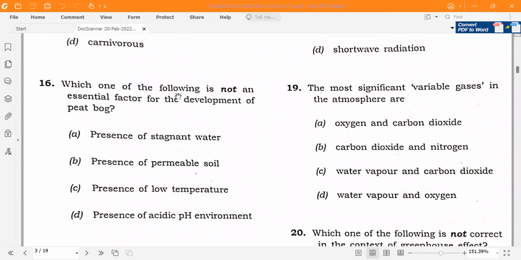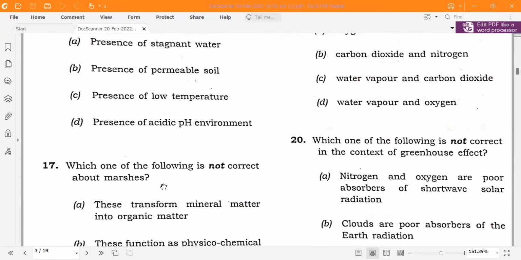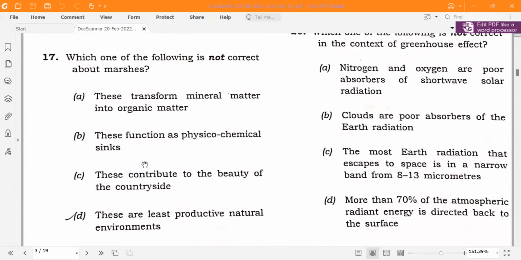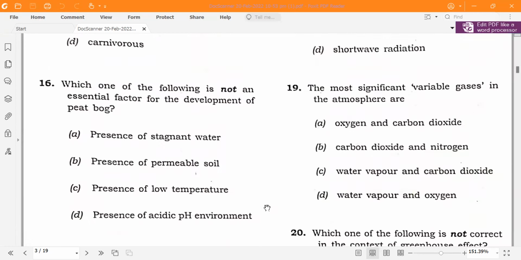Which one of the following is not an essential factor for the development of peat bog? Is it the presence of low temperature? I have a doubt regarding this. What is your answer? Please let me know. Which one of the following is not correct about marshes? That these are the least productive natural environments. This is wrong about marshes.